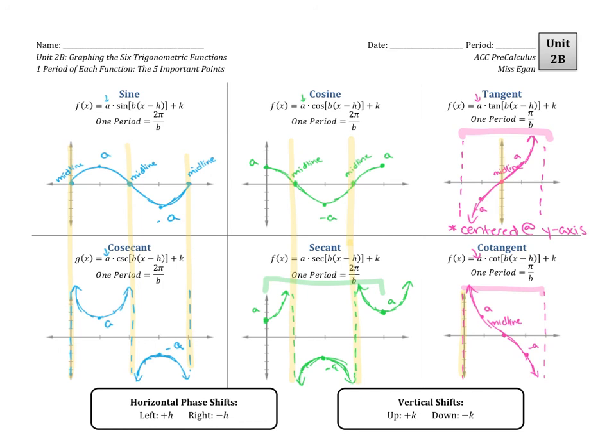You also have to make sure that you know that when we talk about sine, cosecant, cosine, and secant, they all have a period that's 2 pi divided by b, versus when we talk about tangent and cotangent, each of their periods are only pi over b long. They are half as wide, all right? So that's just something to have in mind as well. And that's what you need to know to be able to graph these functions.